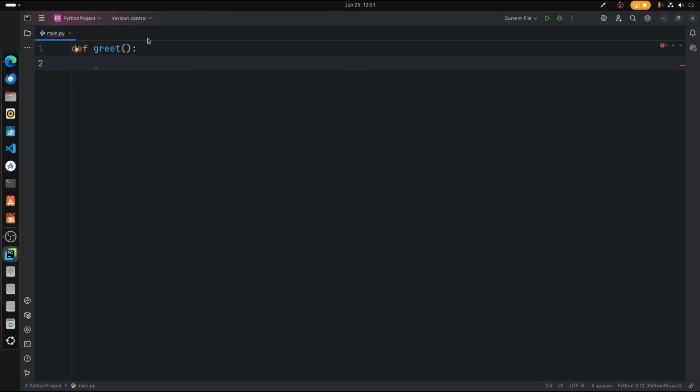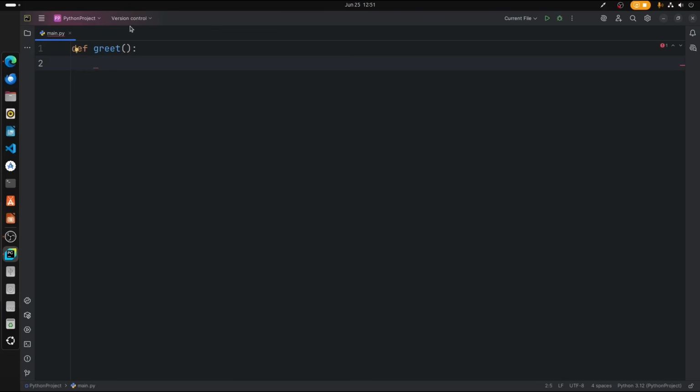As you know, in Python we don't use curly brackets, whereas in Java or C, C++, and every other programming language we use curly brackets or even the regular brackets. But in Python we don't use that. In a function, we define the function by using a colon. But how do we define the operations which are inside the function? For that we use this indentation, this space right here.